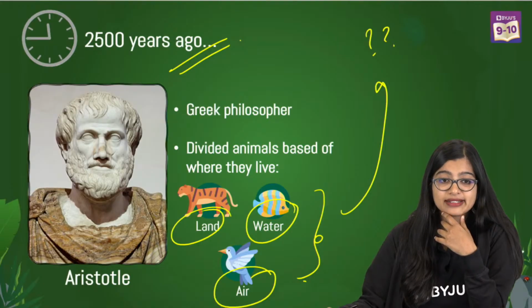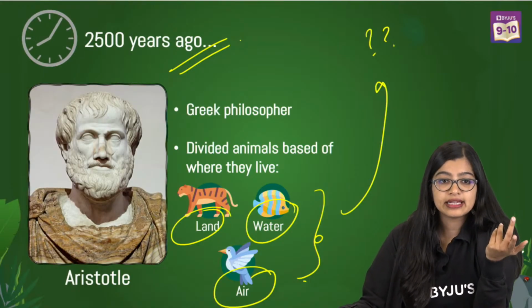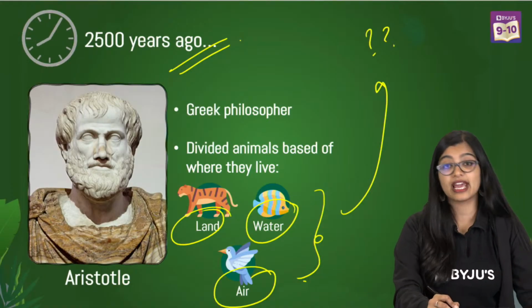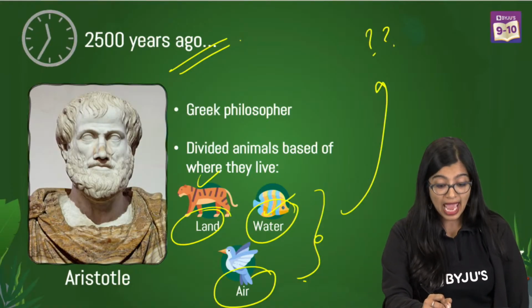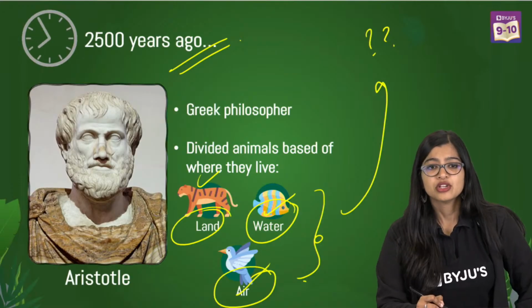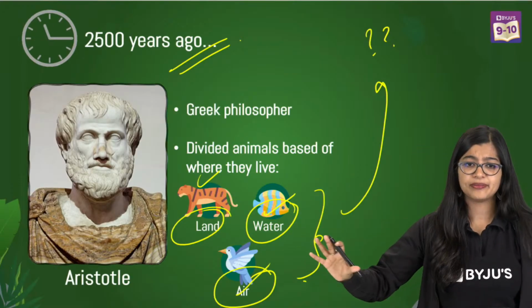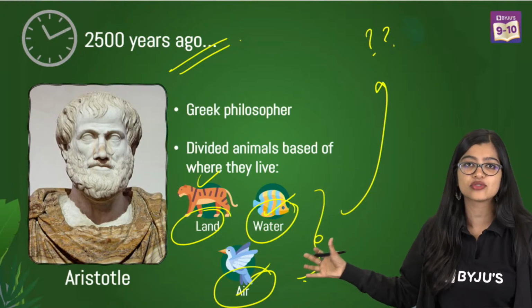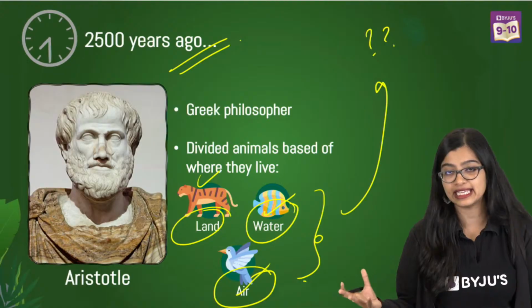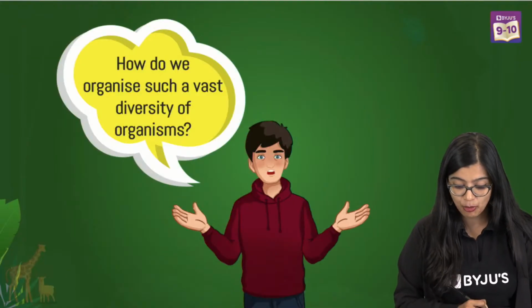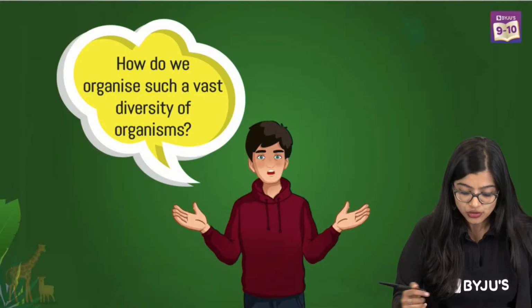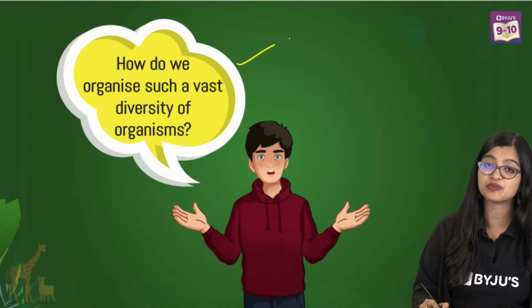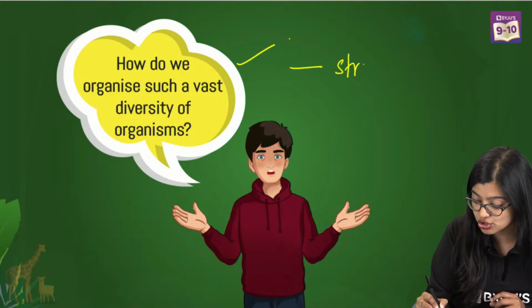What else? Ma'am, bacteria. Exactly. Microorganisms like bacteria are found on land, on water, and in air also. So it's a very overall way of grouping, and there are many types. On land only we find so many kinds of organisms. It does not make studying easy, which is why it is important to have a structure. So how do we organize such a vast diversity of organisms? By bringing in a certain structure.